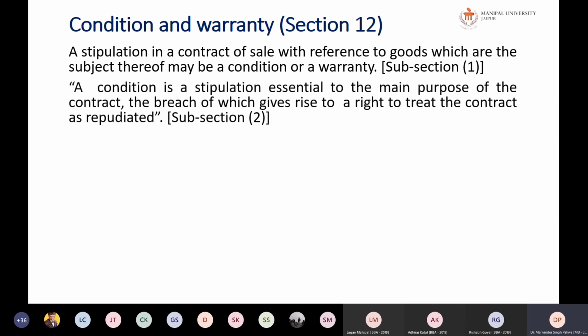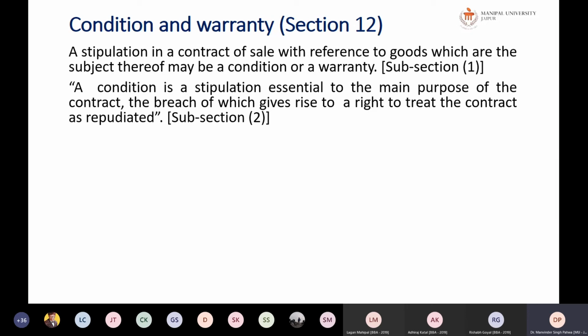This is a very important thing: every stipulation, whether a condition or a warranty, is not equally important. A stipulation in a contract of sale with reference to the goods which are the subject thereof may be a condition or a warranty. Now what is a condition? A condition is a stipulation essential to the main purpose of the contract, the breach of which gives rise to the right to treat the contract as repudiated. So you can repudiate the contract if there is a breach of condition.